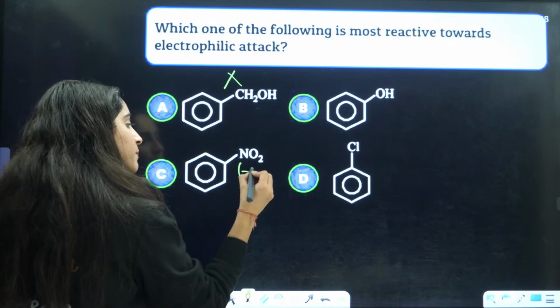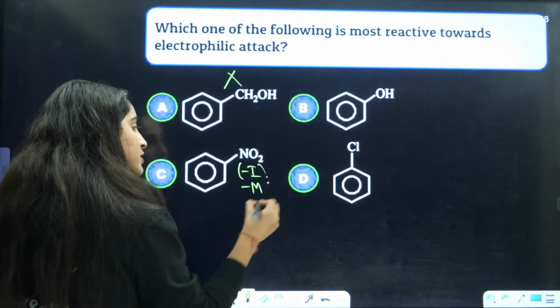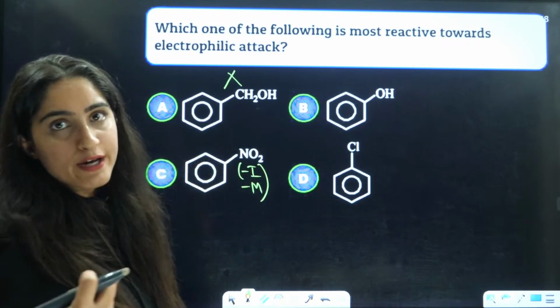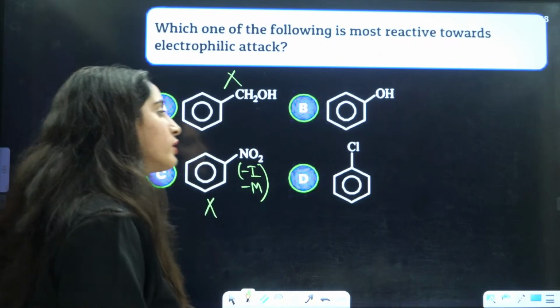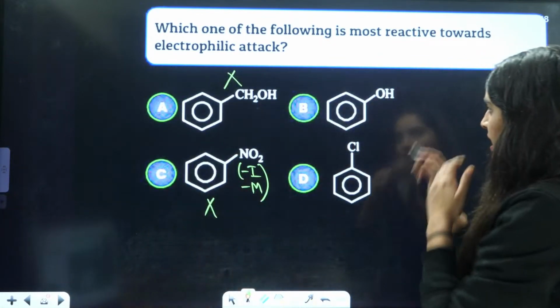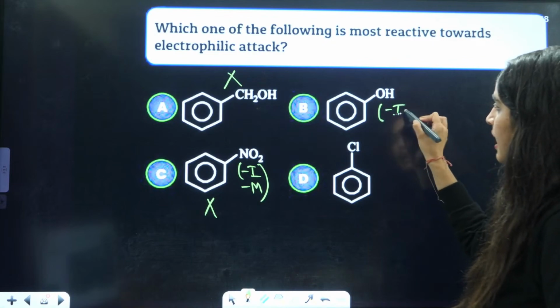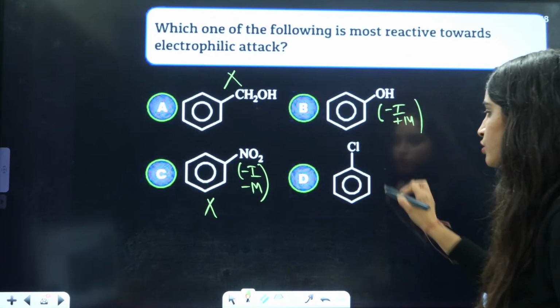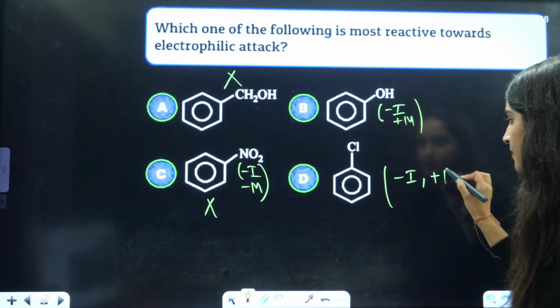Here it is showing minus I and minus M effect, so it is taking out the electron density, so this is also ruled out. If you talk about this and this, here it is also showing minus I and plus M effect. This is also showing minus I and plus M effect.